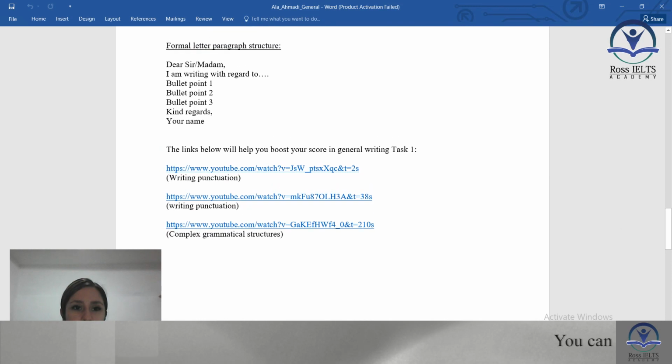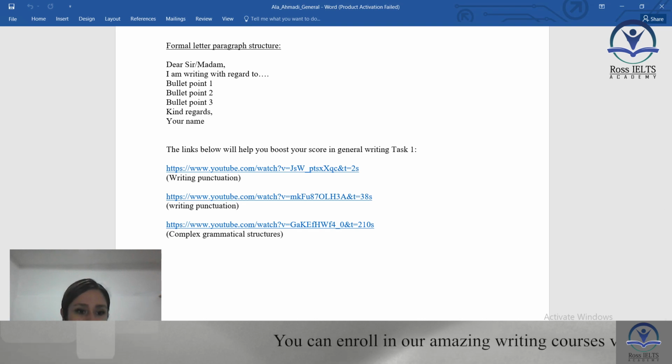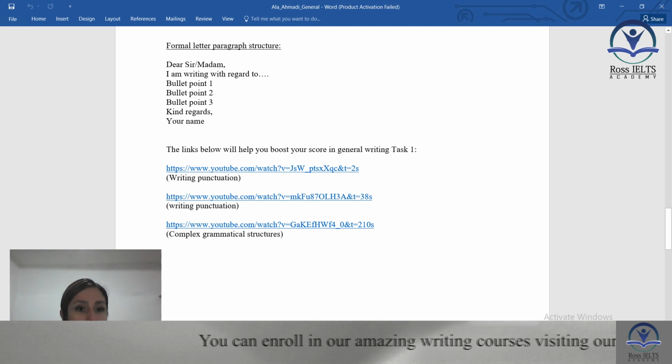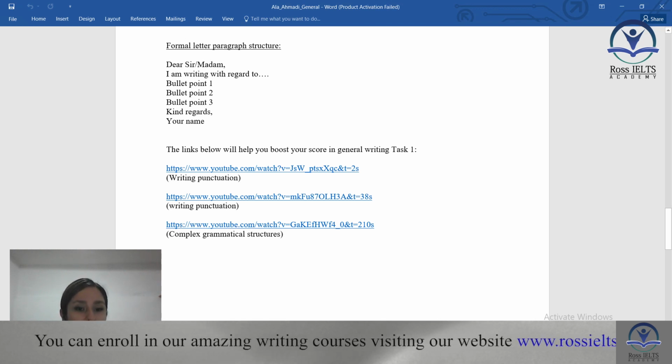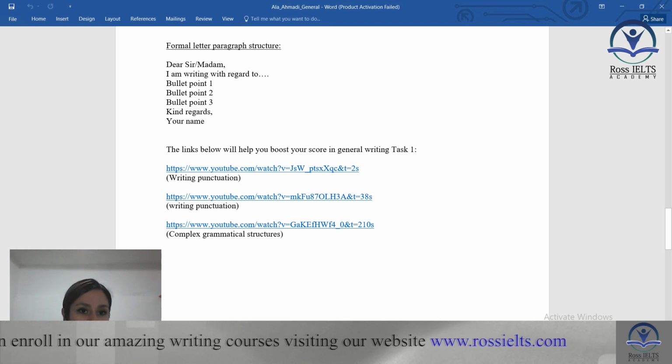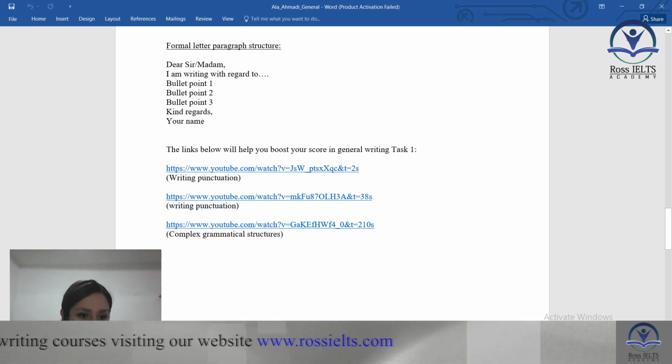Next line, I am writing with regard to, I am writing this letter to tell you, to inform you, anything. Talk about the purpose of the letter. The next paragraph is only about the first bullet point, then another paragraph for the second one, a separate paragraph for the third bullet point. Finally, you say, kind regards, comma, or some alternatives for that, and your name. So this is the paragraph structure that you should use.